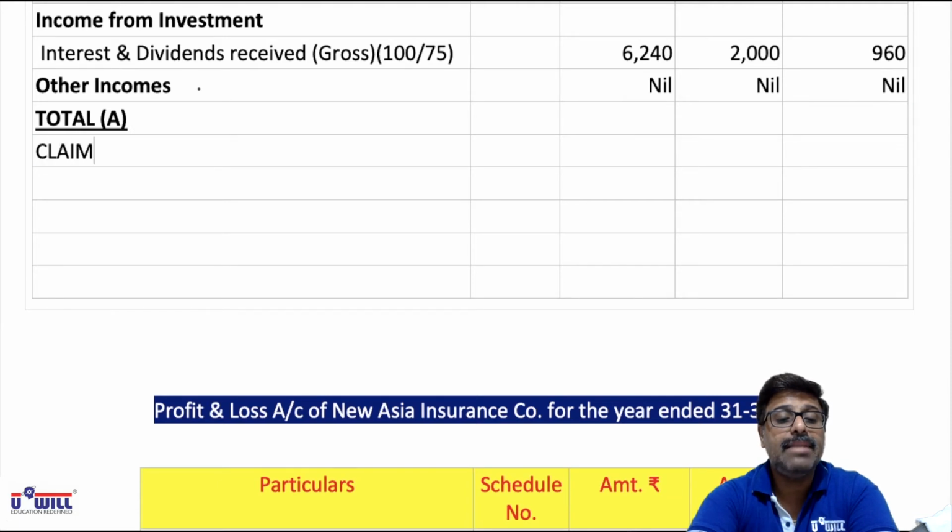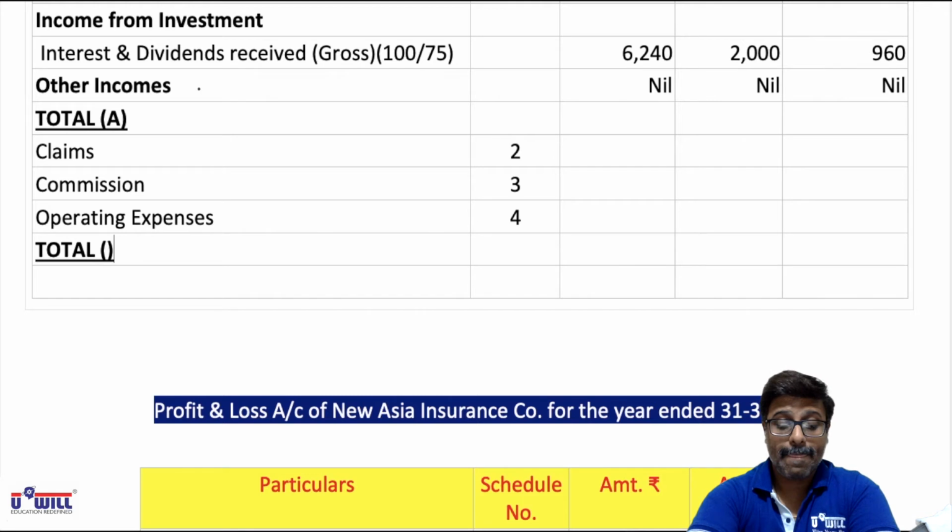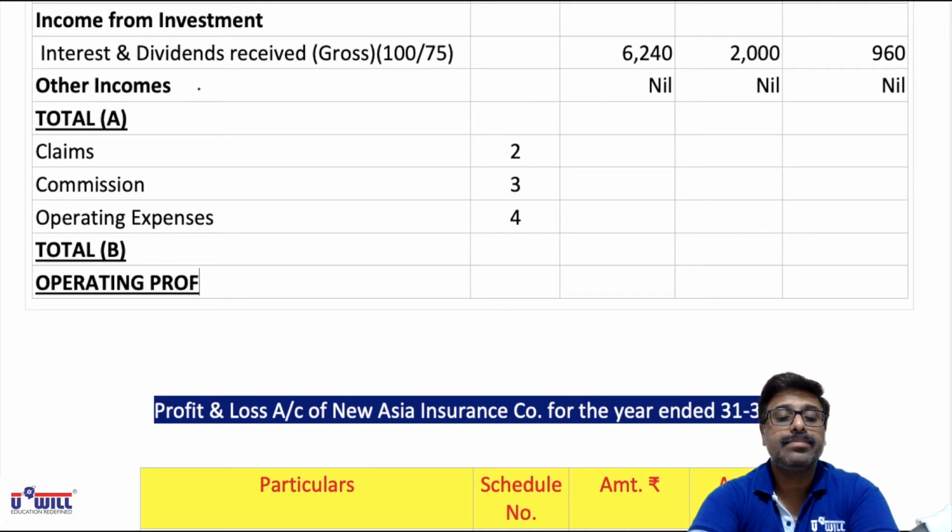Now we take up claims, that we will get from schedule number 2 in detail. Then commission we will get from schedule number 3 in detail. Then operating expenses we will get from schedule number 4 in detail. Then we'll get total B. Then we'll get operating profit or loss, that will be obtained as A minus B.